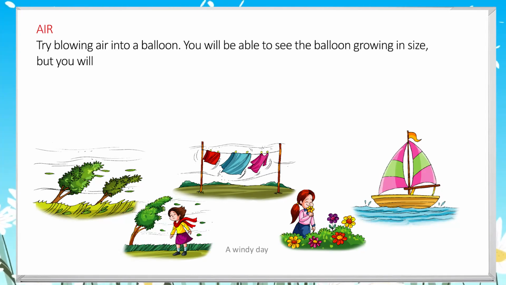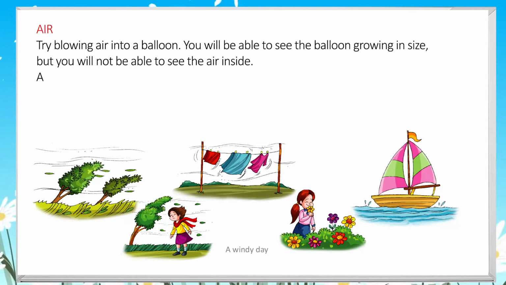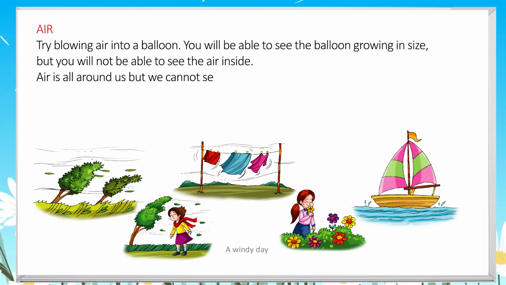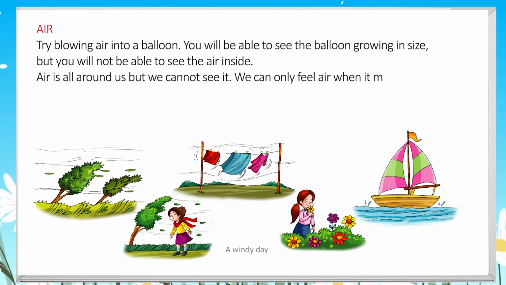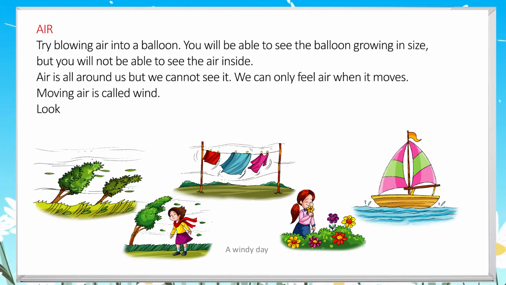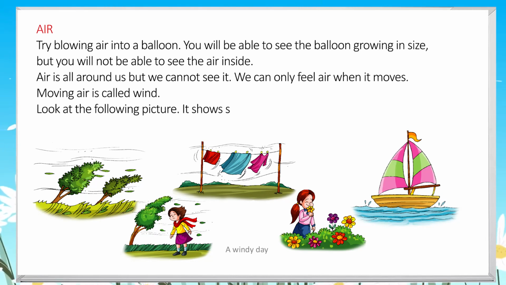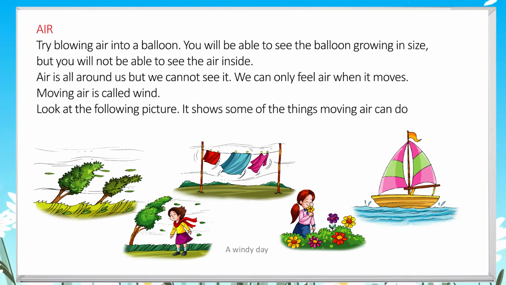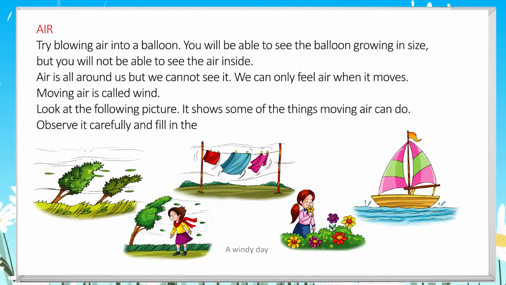Air. Try blowing air into a balloon. You will be able to see the balloon growing in size, but you will not be able to see the air inside. Air is all around us, but we cannot see it. We can only feel air when it moves. Moving air is called wind.